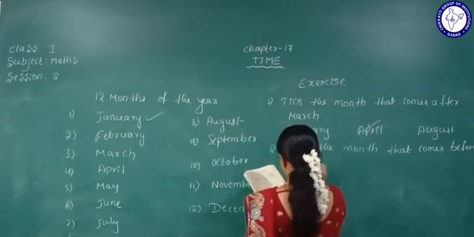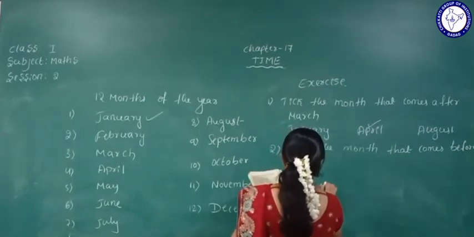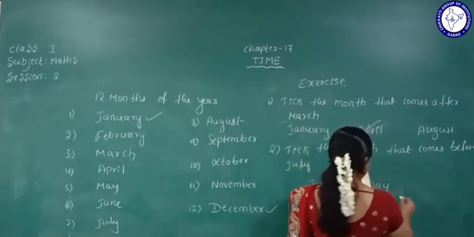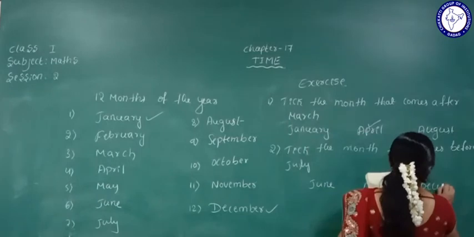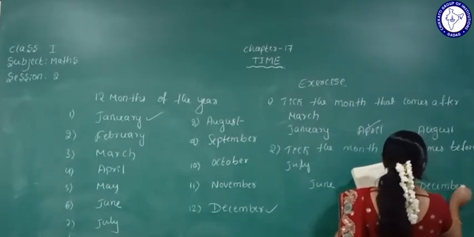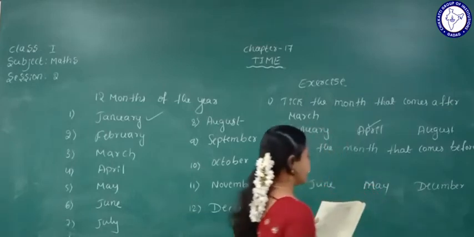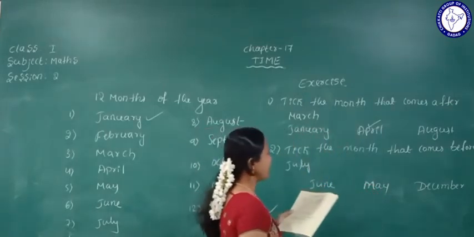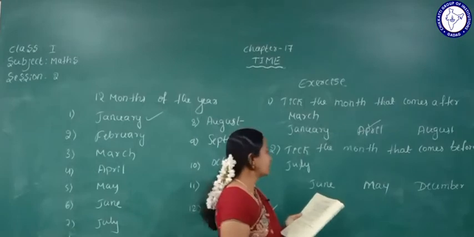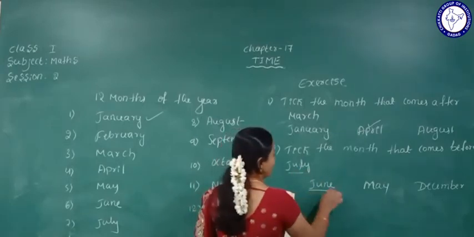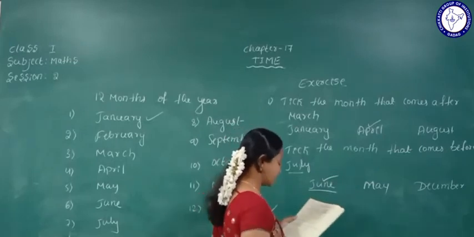Yes, so they have mentioned here June, May and December. In these 3 months, which month comes before July? June. Yes. So this is the answer.